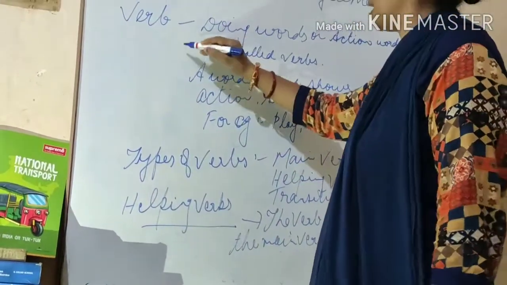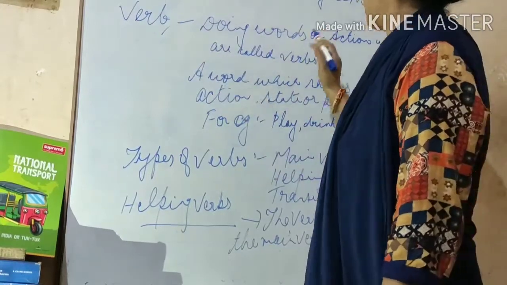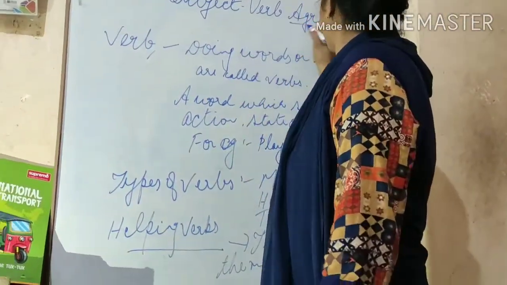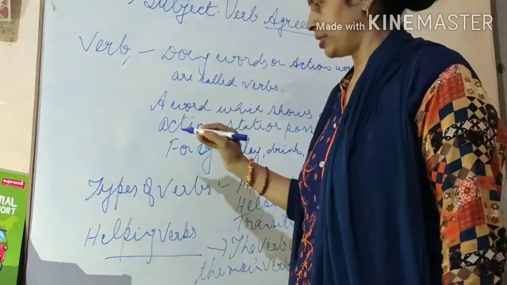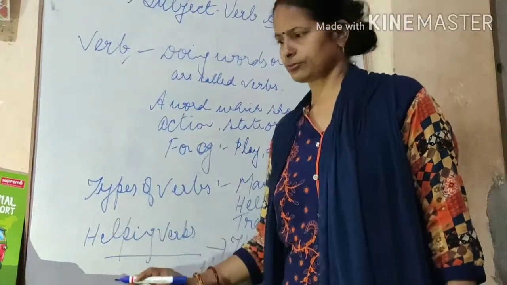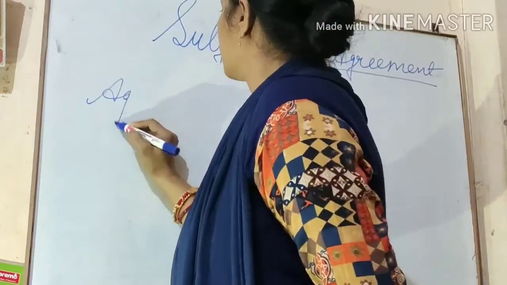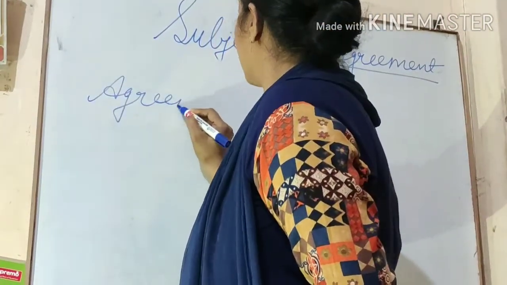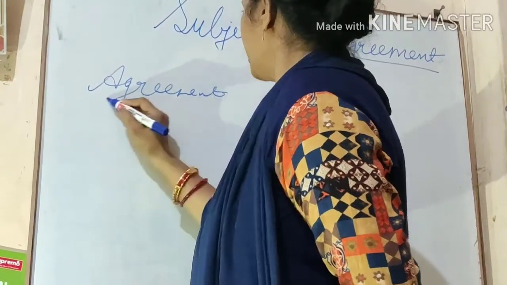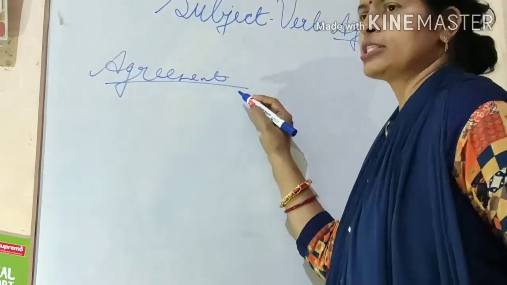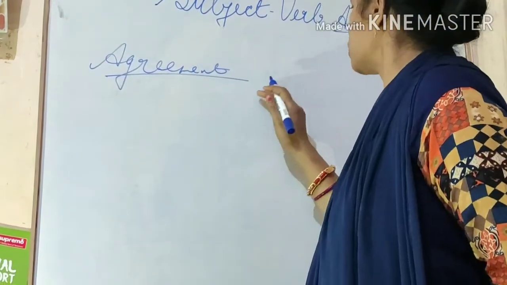So subject we have done, verb we have done. Now agreement. What is agreement? Now we shall learn the definition of agreement. Can you say agreement? We agree to something. We agree with our friends on a certain circumstance, on certain conditions.